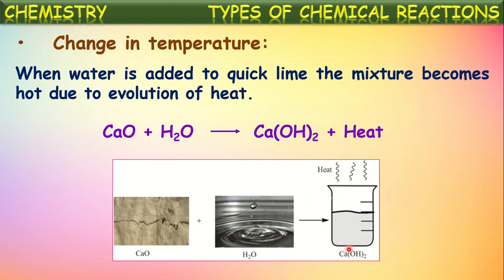That is because of the evolution of heat energy by the reaction of calcium oxide with water. So this kind of reactions in which heat energy is liberated by the formation of products are called exothermic reactions. So in such reactions, a chemical change occurring can be identified by the evolution of heat energy. Okay,